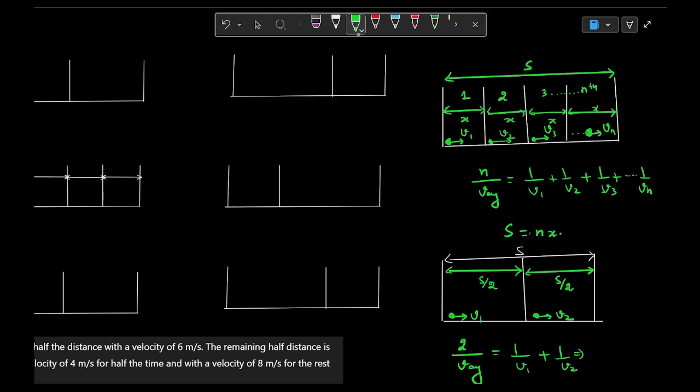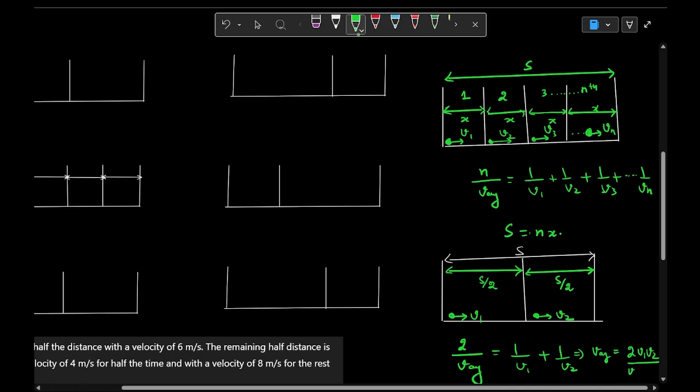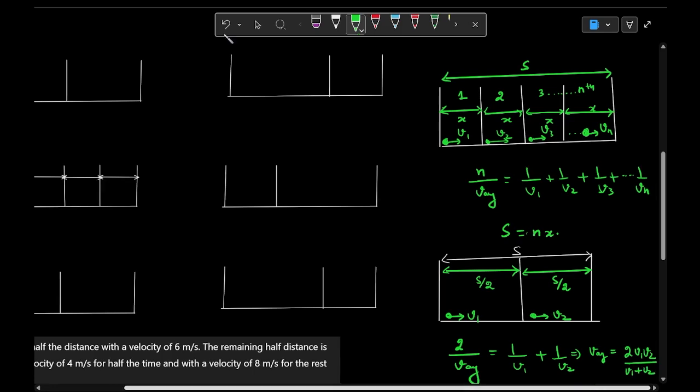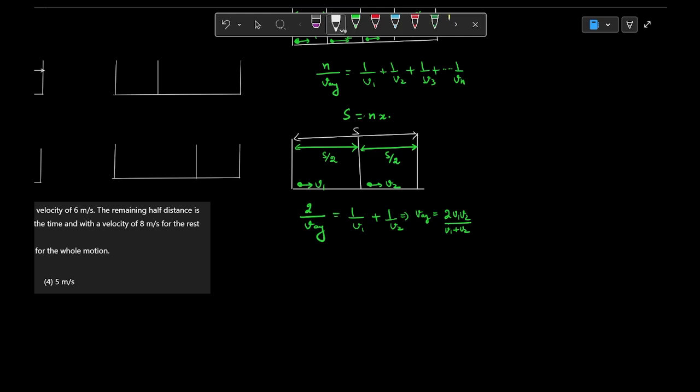So it will give you v average is equal to 2v1 v2 upon v1 plus v2. We can clearly see that if we simplify this expression, we will get v average is equal to 2v1 v2 upon v1 plus v2.